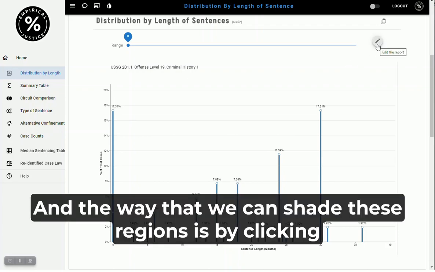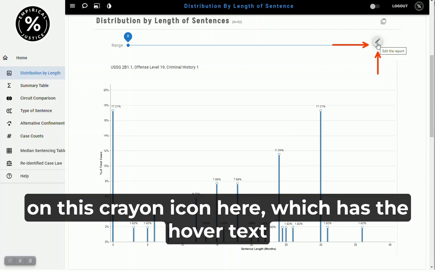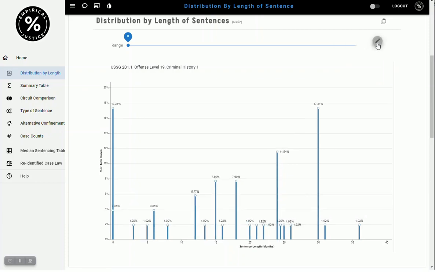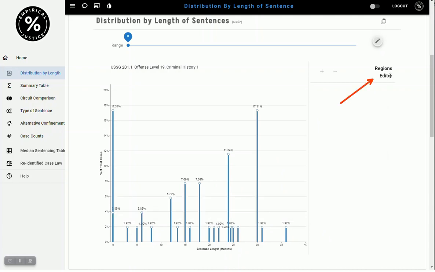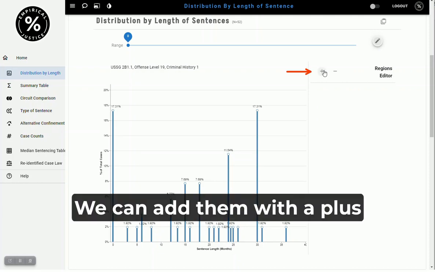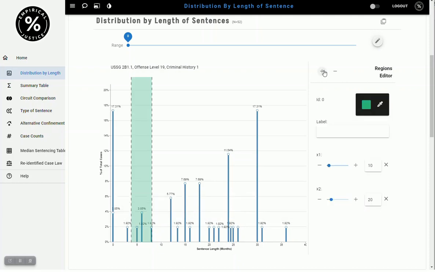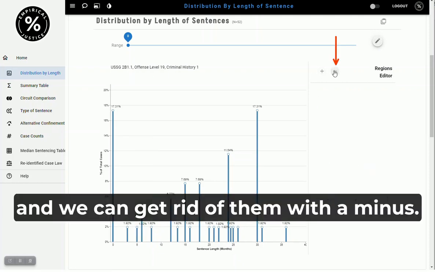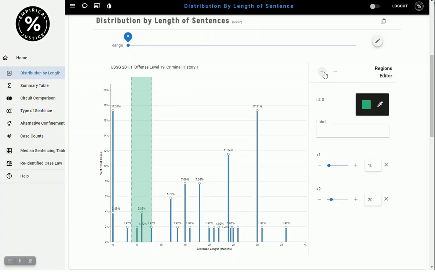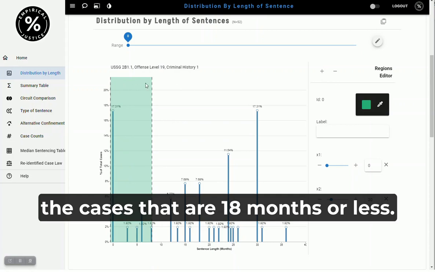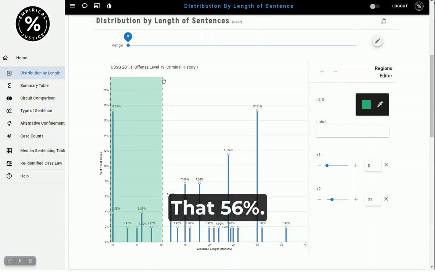And the way that we can shade these regions is by clicking on this crayon icon here, which has the hover text edit the report, and opening up this regions editor. These are the shaded regions. We can add them with a plus, and we can get rid of them with a minus. So let's add a region that shows the cases that are at 18 months or less, that 56%.